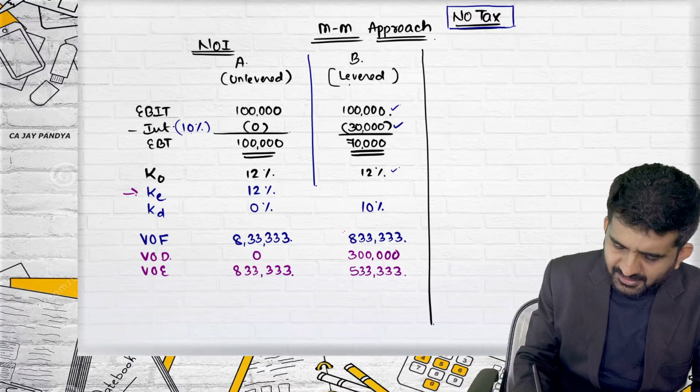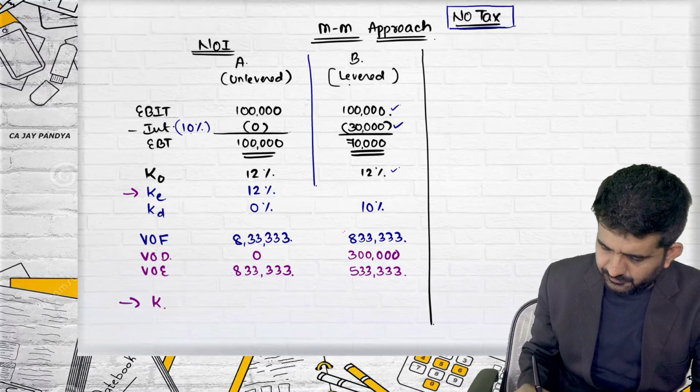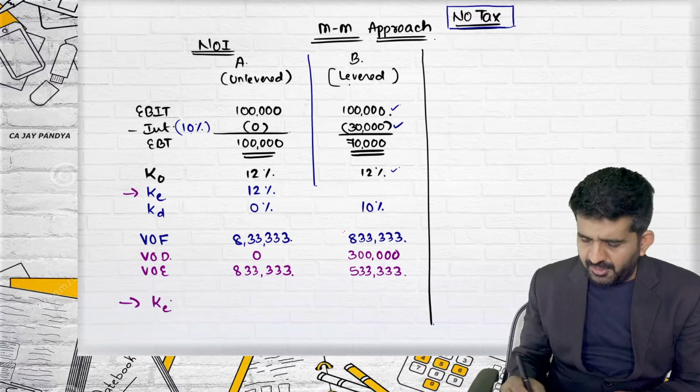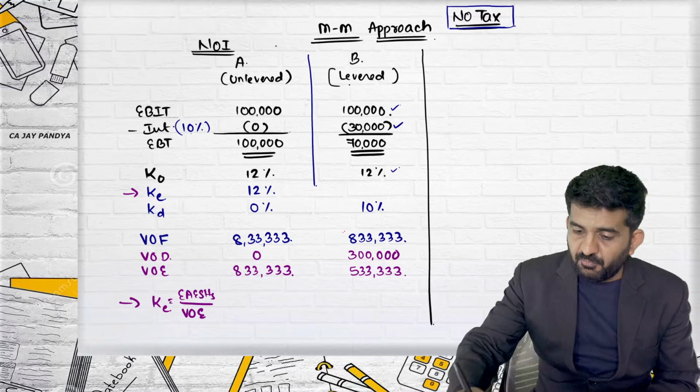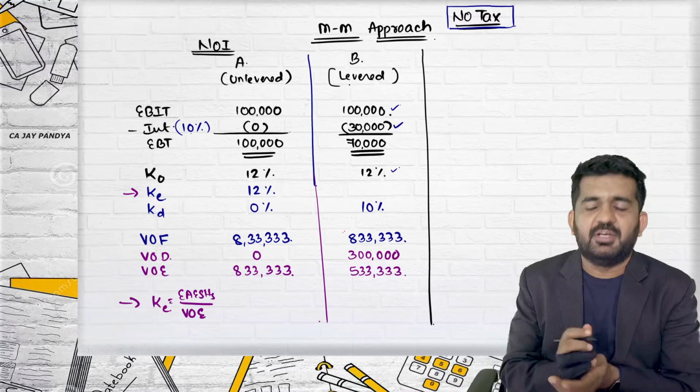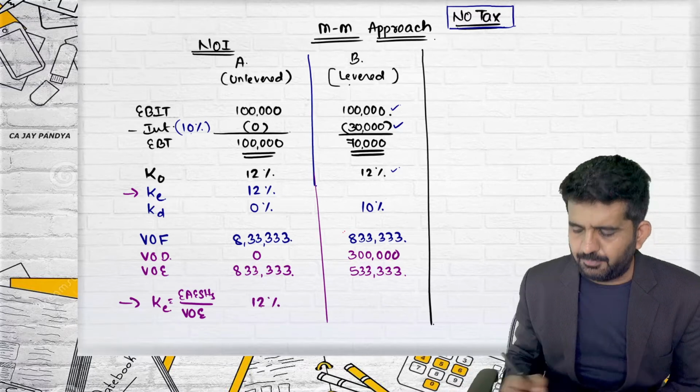How to find out KE? Earnings available to equity shareholders divided by value of equity. If you find it in this unlevered case, it will come to 12%.